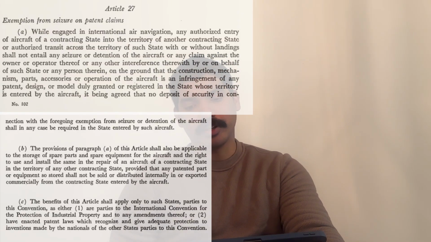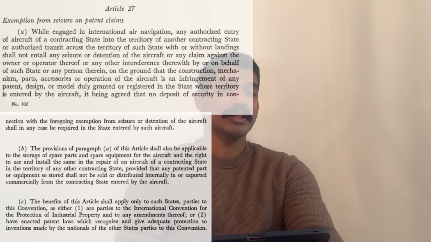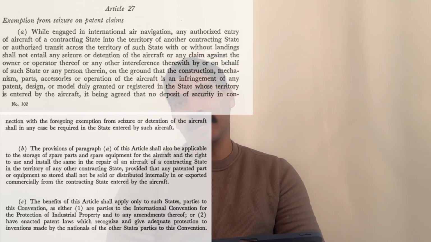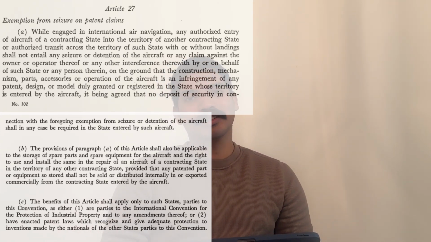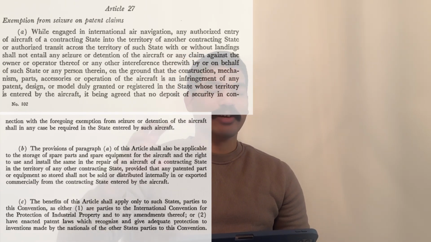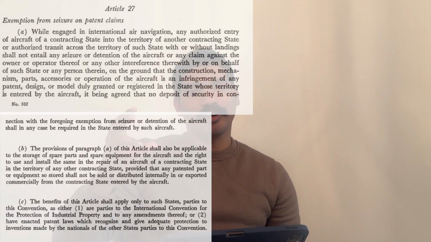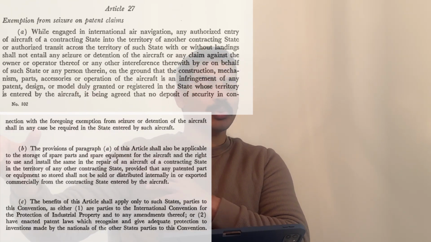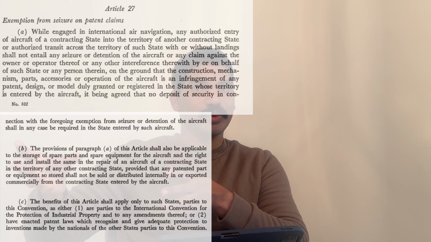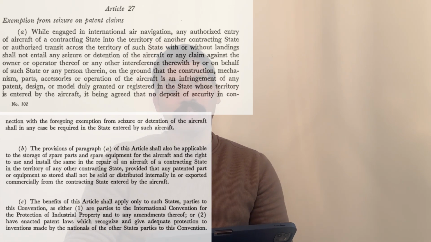So Article 27, exemption from seizure on patent claims. An aircraft on flight cannot be seized for violation of patent laws of a state. So a patent can be, let's say, a spare or a part on which the state has the right on its patent, right? So there would be no seizure. For example, an aircraft is flying to the US from another contracting state, but a part of the aircraft has a patent from the US. So if it's flying over or into the US, the US will not seize the aircraft because of patent issues. That's what they're saying in Article 27.